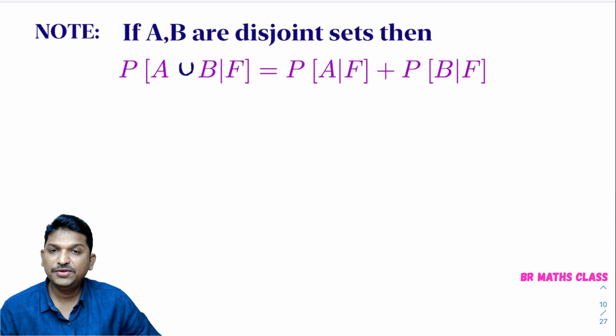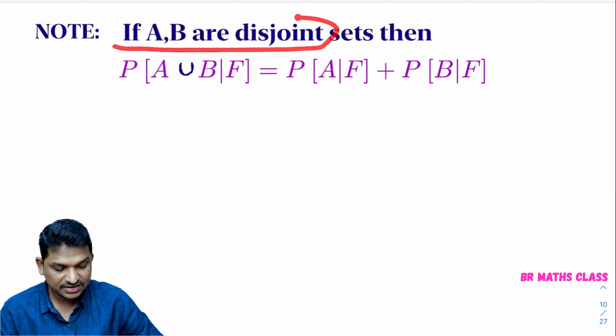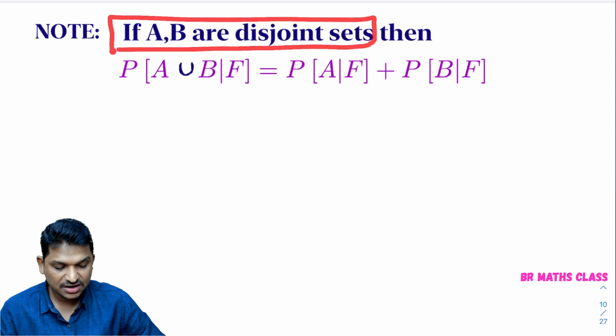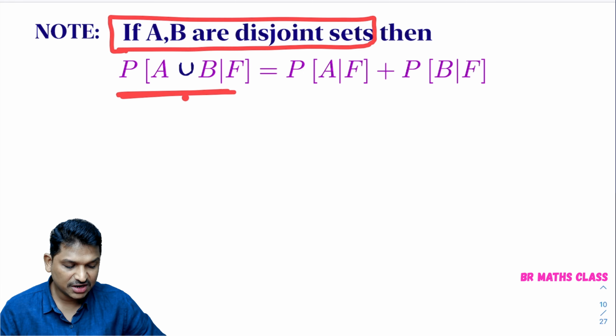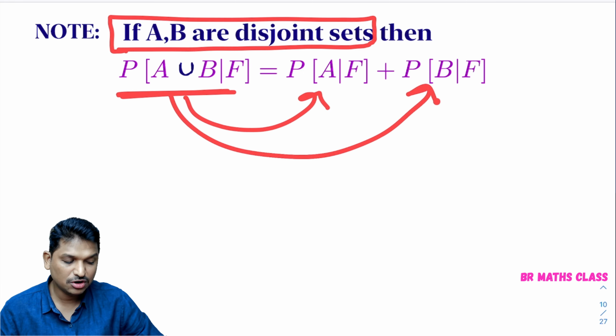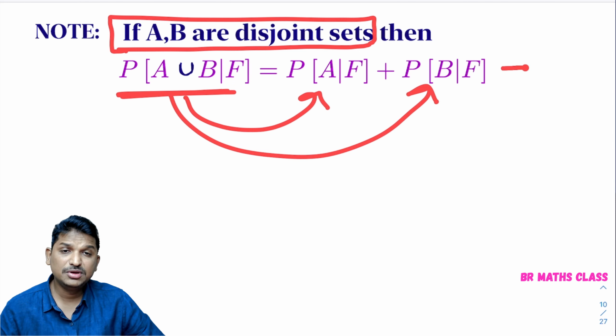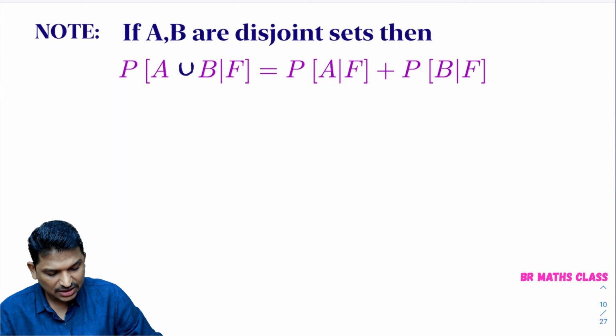But if A and B are disjoint sets, it means A intersection B is the null set. If A and B are disjoint sets, then with property number 2, the probability of A union B given F can be written as the probability of A given F plus the probability of B given F. There is no need to write the probability of A intersection B given F. Now we will see the explanation of this result.